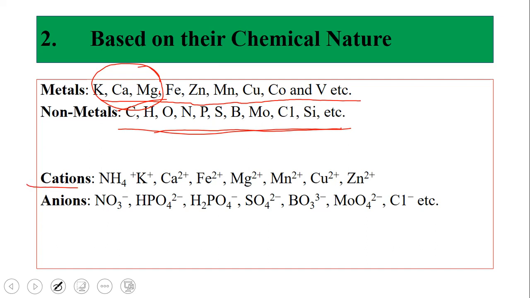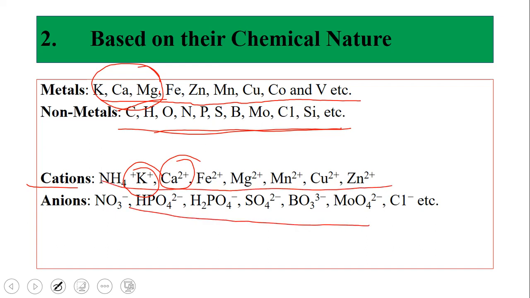Similarly, cations are those which can give electrons to another element, that is, positive. You can see all the positive ones are cations, and all the negatives are anions. So the plants require these nutrients in cationic form and these nutrients in anionic form. So this is the second classification.